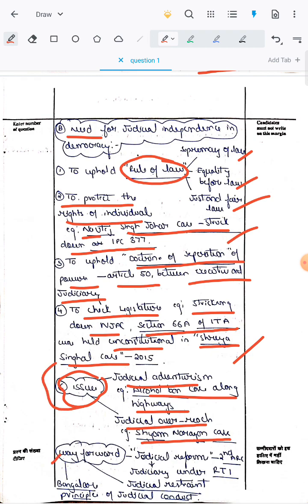Next, that is the way forward. We can write that judicial reforms as per the Second ARC can be done. The judiciary can be brought under the RTI. The principle of judicial restraint has to be followed by the courts, and also the Bangalore Principles of Judicial Conduct can be put forward to ensure good conduct of the judiciary.